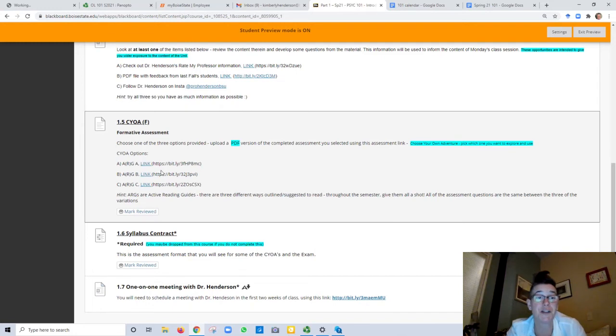This is a choose your own adventure. You are going to complete what we call an active reading guide of the syllabus, where you're going to answer specific questions about the syllabus. And then we have the syllabus contract. This is what ensures that you and I are starting off on the same page and that you understand the commitments and opportunities in this course.